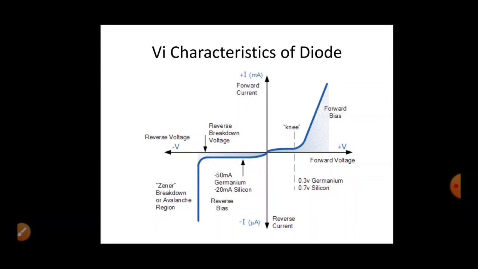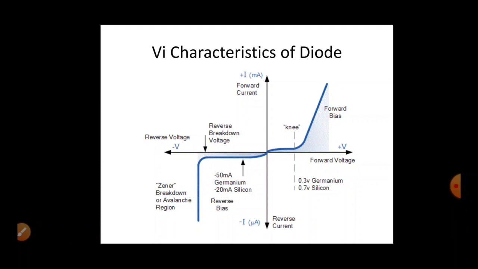Okay, another very important thing that you need to look at in this graph is the knee voltage. Knee voltage is nothing but the breakdown voltage of a forward biased condition. When you need to forward bias the p-n junction diode, you have to give an applied voltage more than this knee voltage, which is the triggering point voltage. It depends on the material of the semiconductor. If it is germanium, the knee voltage is going to be 0.3 volt, and if it is silicon, the knee voltage is going to be 0.7 volt.